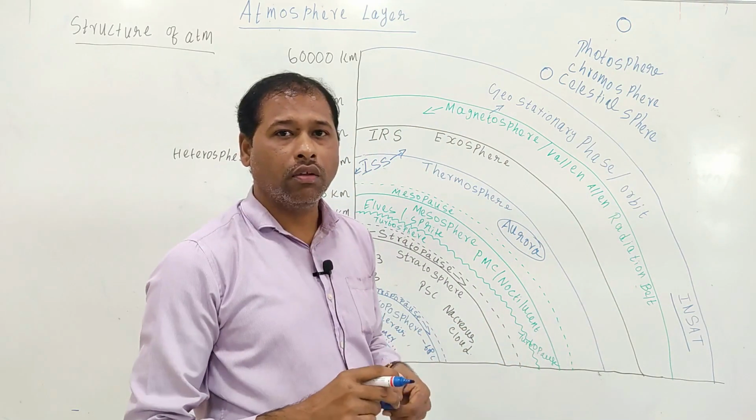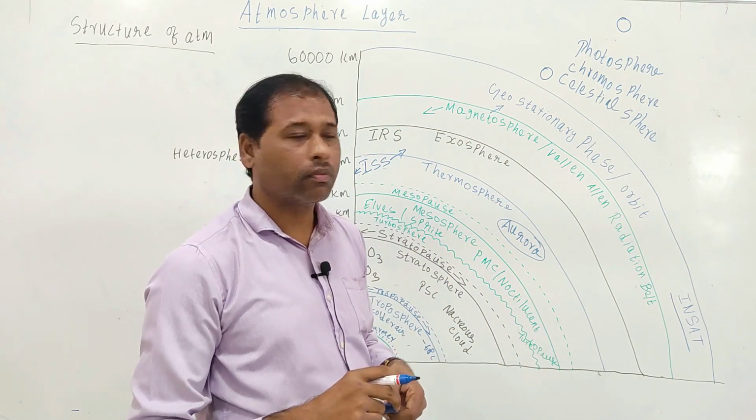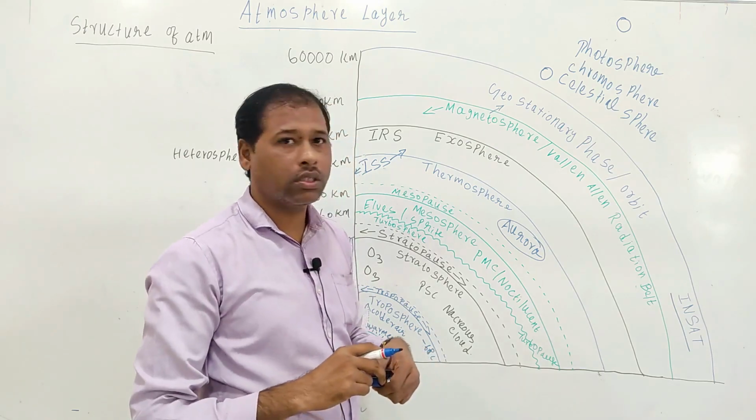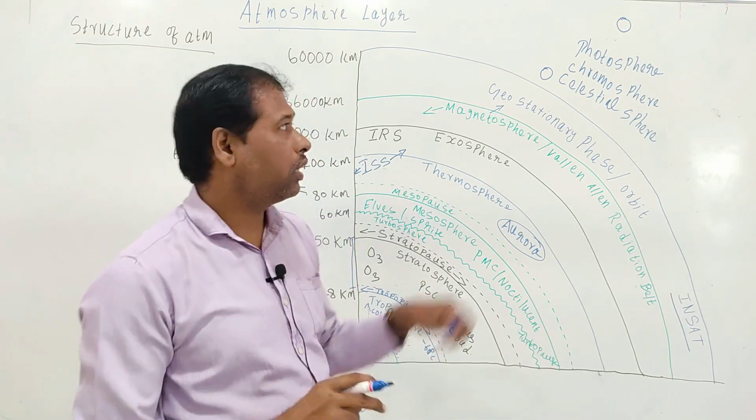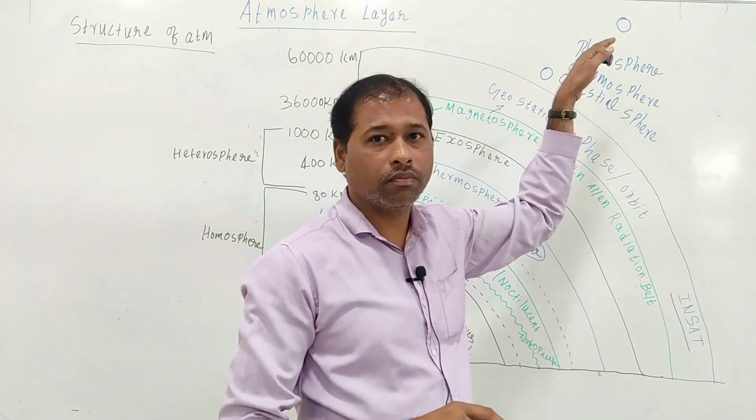Okay, sun will come. So in the sun again there are a number of layers.